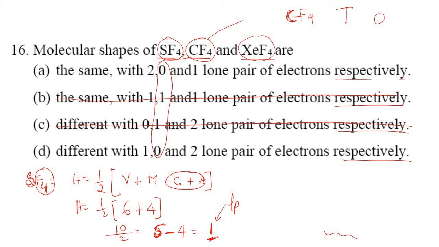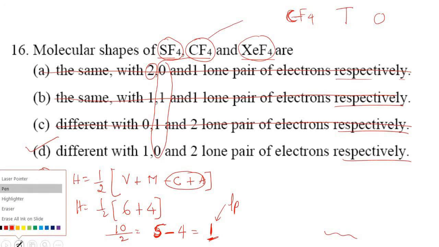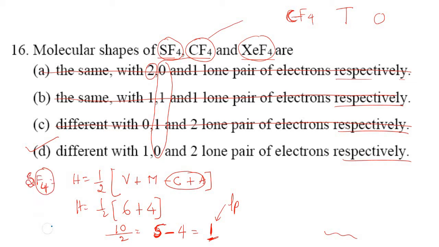Now if you see the options, they have mentioned 2 here, right? So obviously I can eliminate option A, then I can go with option D. Option D is the correct option, right?